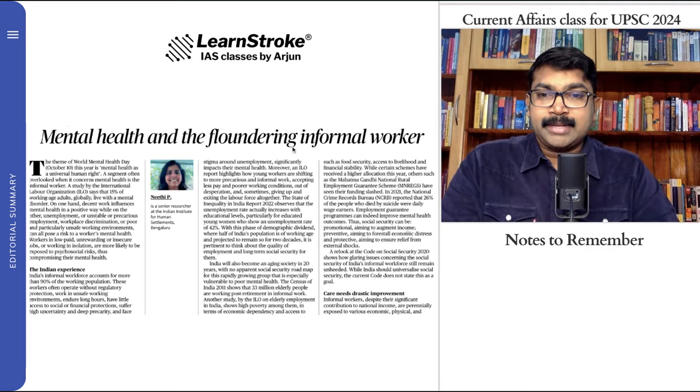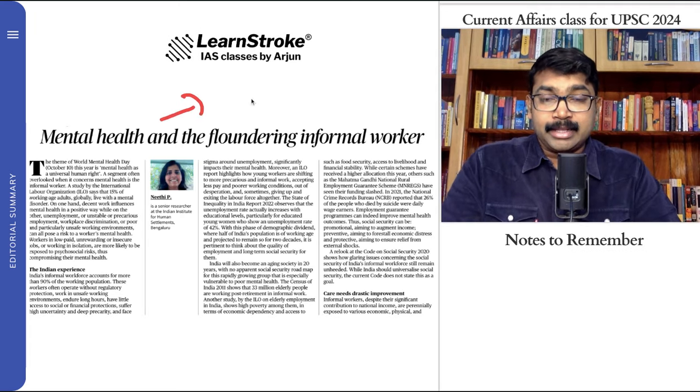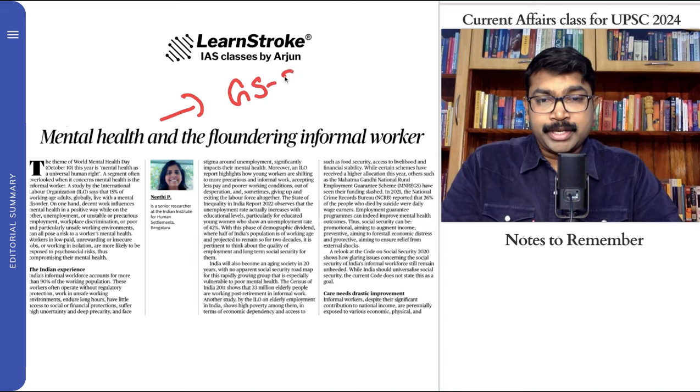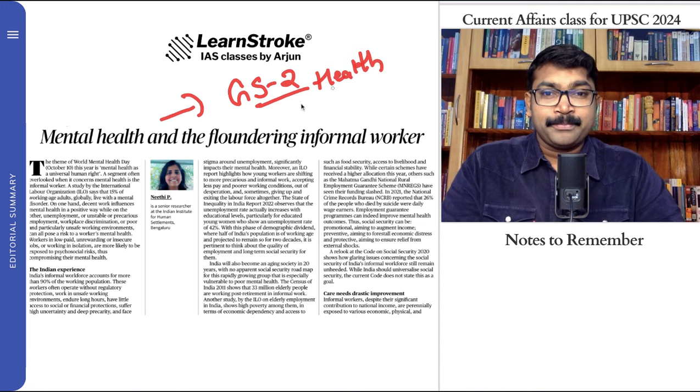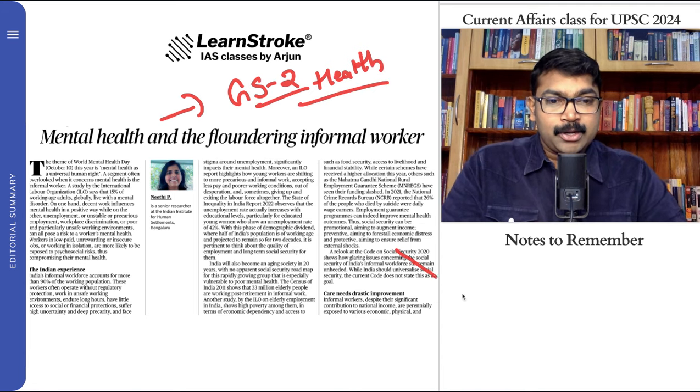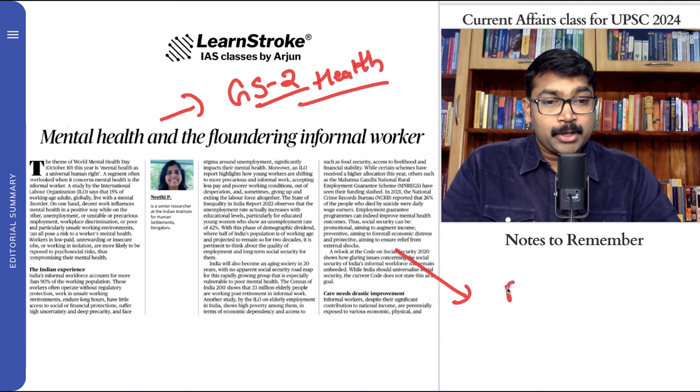And moving on, the next important article is regarding mental health. It's a very good article. Again, when you say mental health, you should say GS Paper 2, health is the most important perspective that you should know. So the article clearly talks about how it is very important to have mental health.